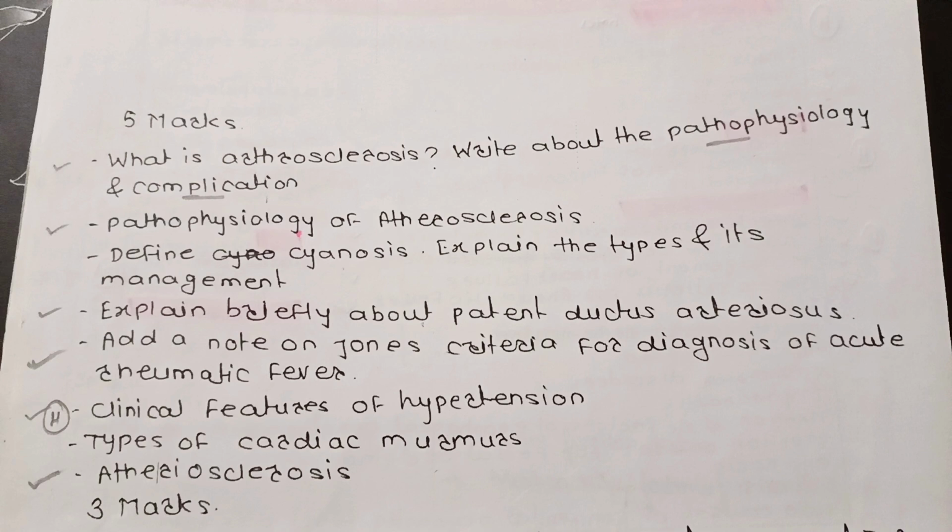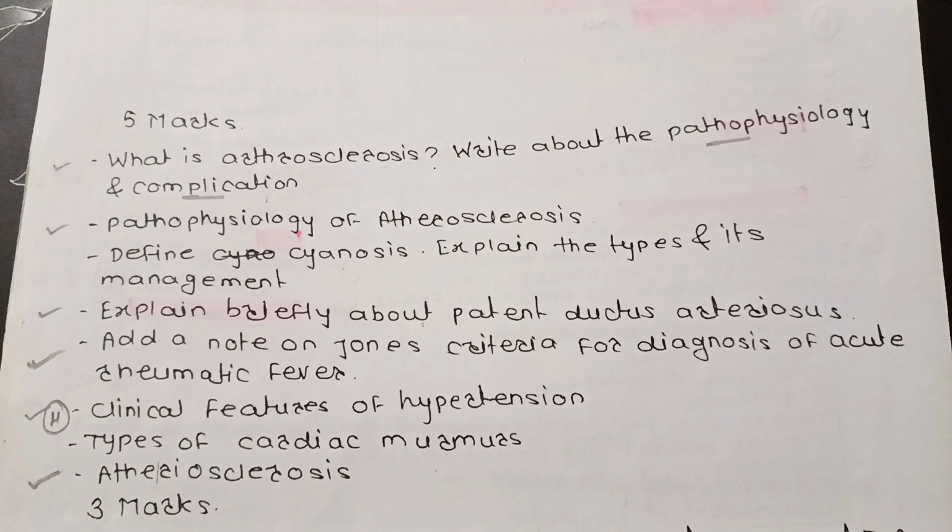Clinical features of hypertension. As you can see, there are many repeated questions, so no need to worry. Once you start studying, you'll feel that this is a very easy subject and it's very easy to get distinction in this subject. Now, next one, types of cardiac murmurs, atherosclerosis.